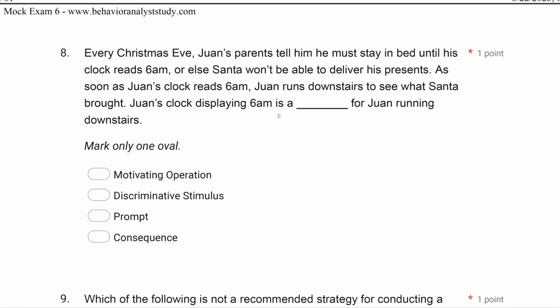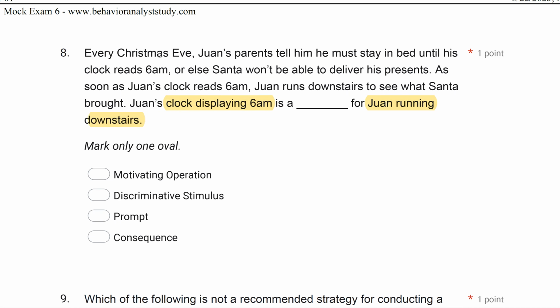So we've got some sort of motivating operation, discriminative stimulus, consequence question. Now, we want to be very careful in these types of questions, consequence and antecedent questions, to identify what the question is asking about. The question is asking about the clock displaying 6 a.m. relative to Juan running downstairs. That's what we're looking for here.